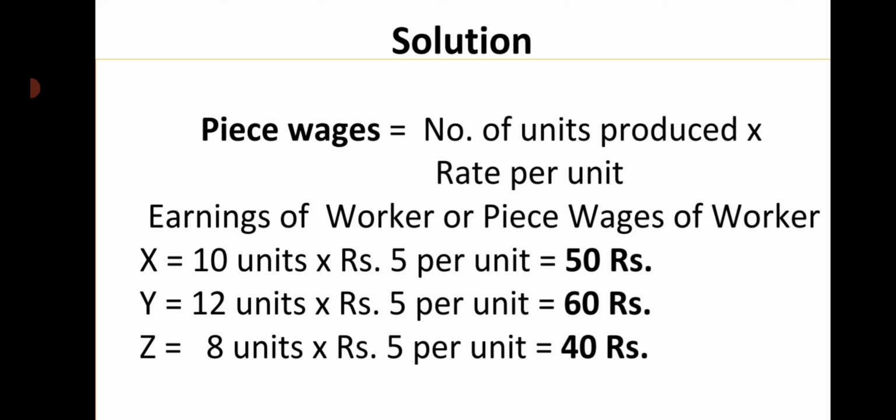Earnings of the workers, or piece wages, is equal to: X, 10 units into rupees 5 per unit, 50 rupees. Y, 12 units into rupees 5 per unit, 60 rupees. Z, 8 units into rupees 5 per unit, 40 rupees.